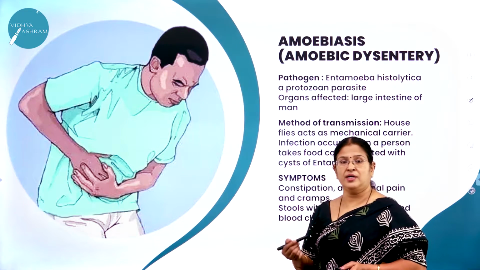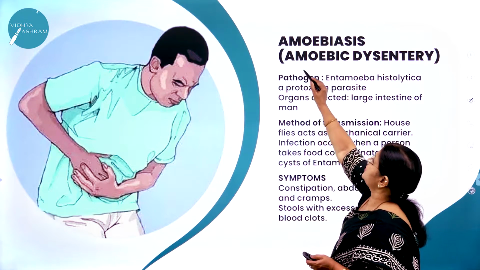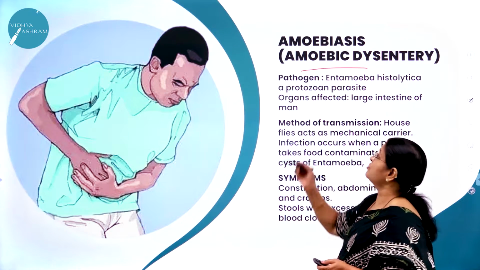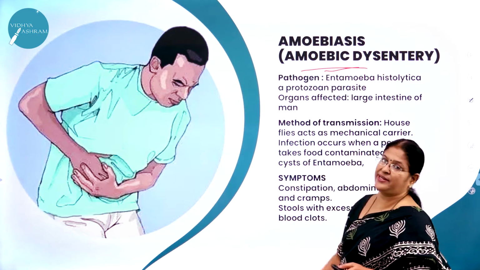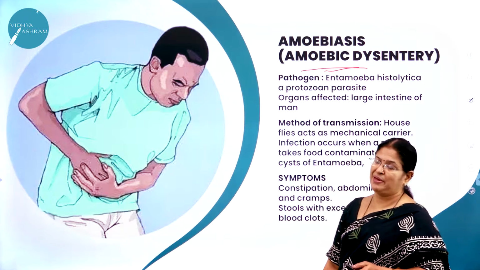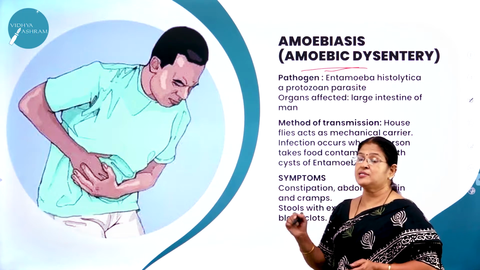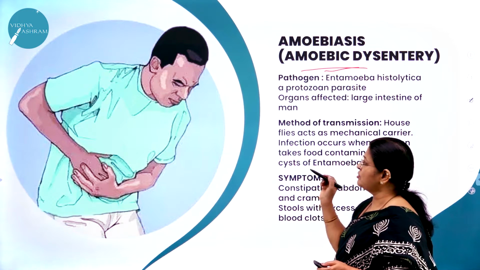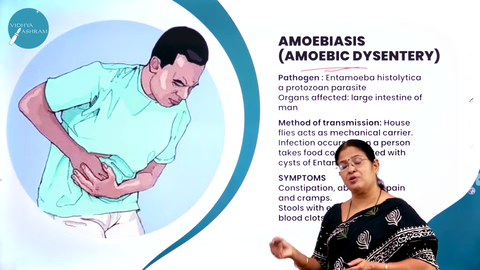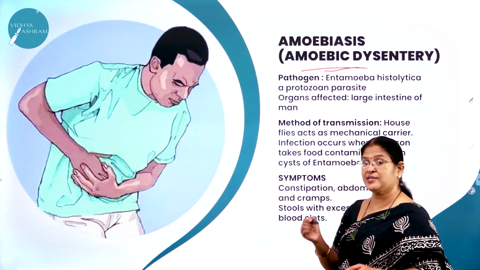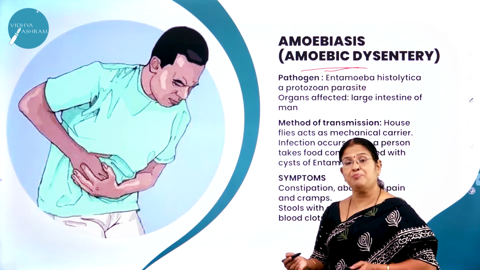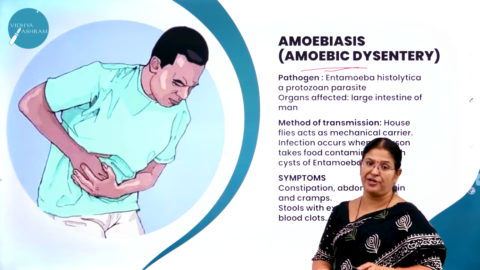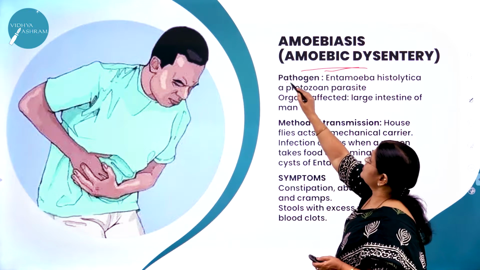Moving on to the very important concept of this session, that is amoebiasis. Amoebiasis is also called amoebic dysentery. It is also called what? Amoebic dysentery. As I said, this chapter is also important from practical point of view. Some concepts you learn here are also applied for your practical. That is the reason I told you this chapter is important both from examination point of view and also from knowledge point of view. So what is the pathogen?